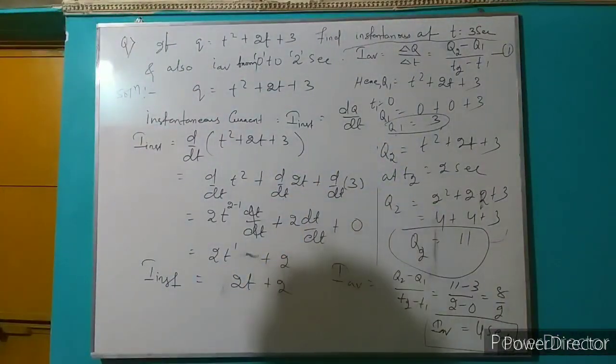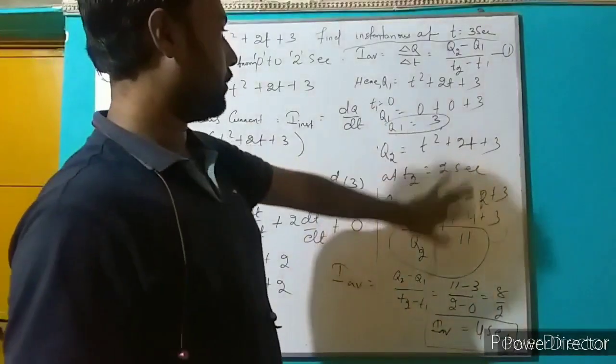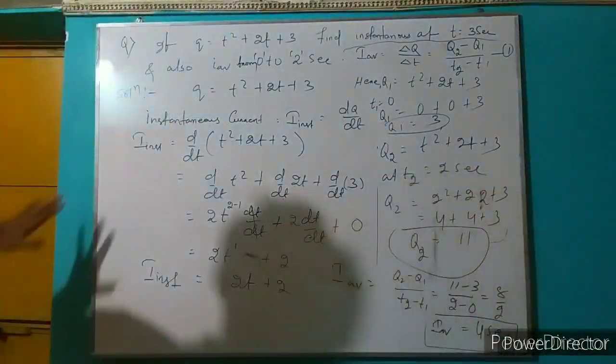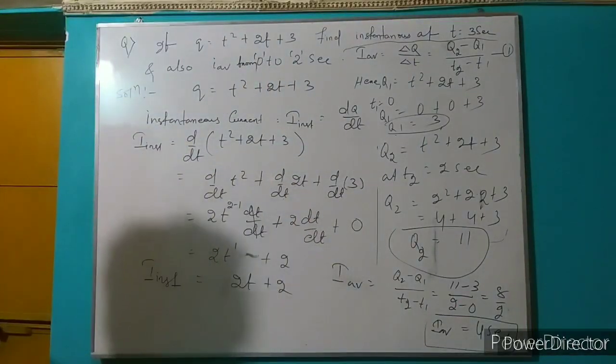And I have already erased the instantaneous value. So this is all about instantaneous current and average current.